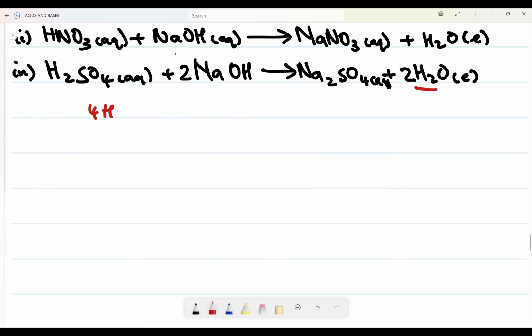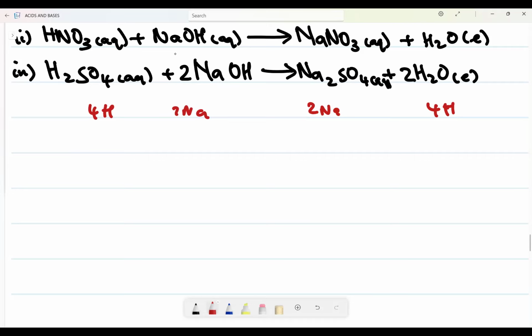On this side, I have 2 times 2, which is 4 hydrogens, also very resonant. Now let's look at sodium. Sodium, it is 2Na here. Then here it is Na2. So it means now I have what? 2Na in this side, then I have 2Na on that side.